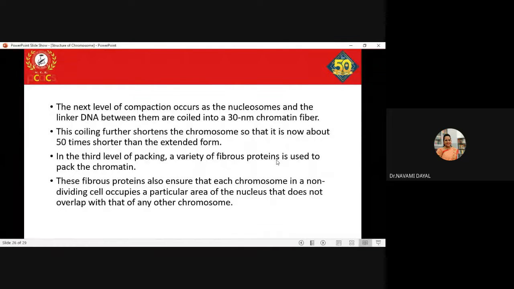I don't know if you all have studied about protamines. The sperm DNA is so compacted that apart from the histone proteins, it also has non-histone proteins called protamines, which further allow the condensation of the sperm DNA. Similarly, in other cells, other forms of non-histone proteins are also present, which further allow the compaction of that DNA.